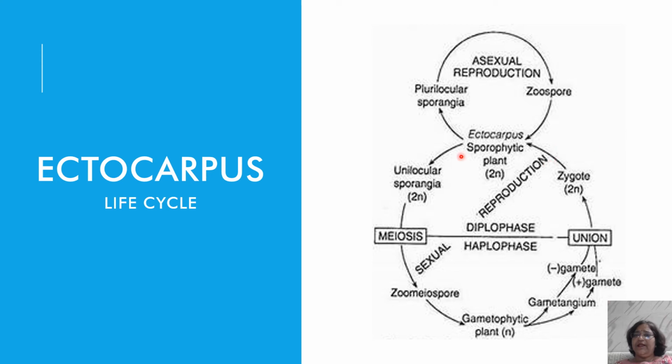Another view, and you can also make it like this: Ectocarpus sporophytic body, plurilocular sporangia, unilocular sporangia, asexual reproduction by the help of zoospore, sexual reproduction from the unilocular sporangia, meiosis will take place, it will bear meiospores, which will give rise to the gametophytic plant body. This gametophytic plant body will produce gametangia, fertilization will take place, a zygote will be formed, and this zygote will give rise to the Ectocarpus sporophytic plant body.